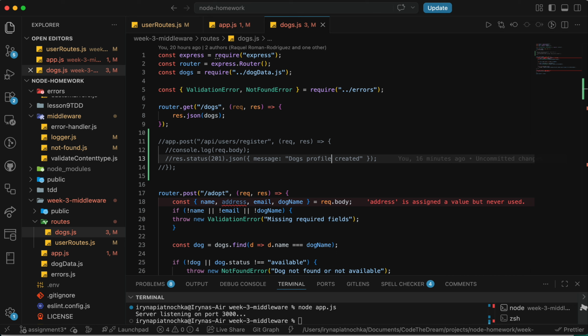Let's talk about REST and its role in Express. REST is representational state transfer. It's a way of designing APIs using HTTP. Its key principles are using the standard HTTP methods we discussed earlier: get, retrieving data; post, creating data; put and patch, updating data; and delete, removing data. And we have to keep our routes clear for understanding.